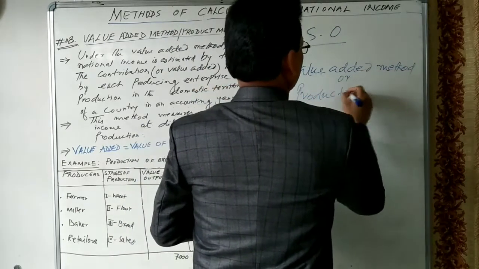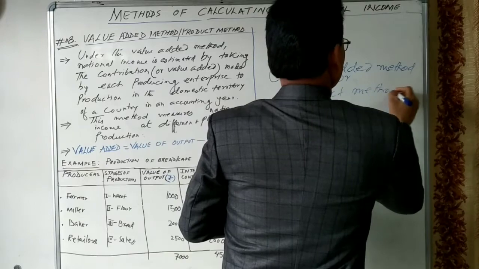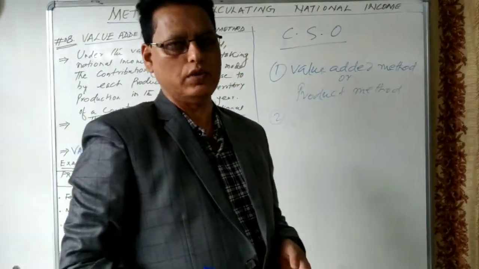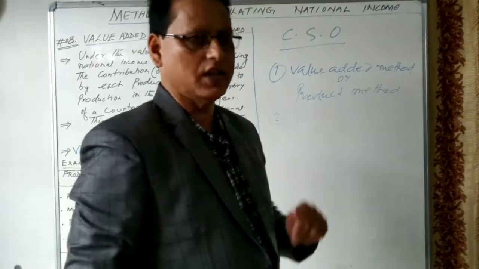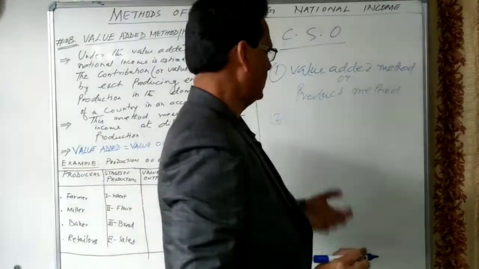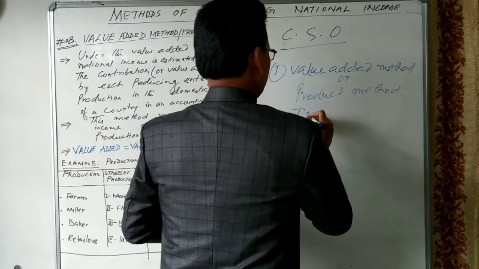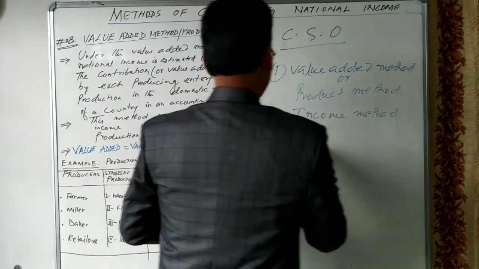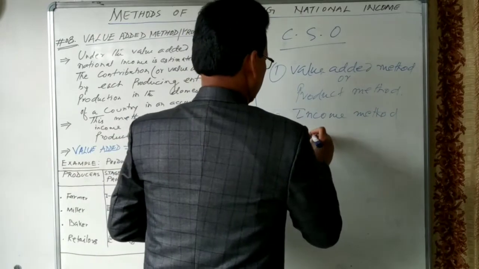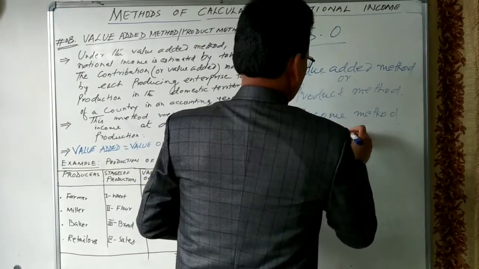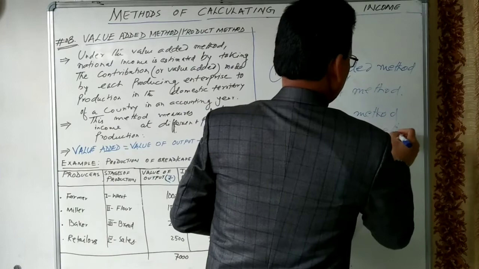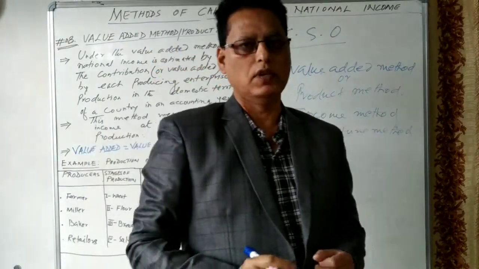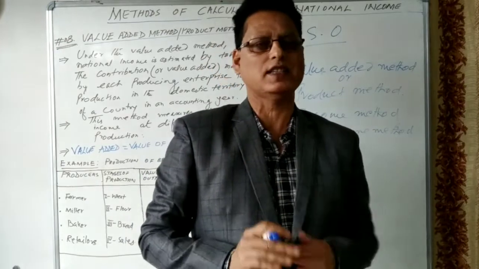Second is the income method. And third one is the expenditure method. So these are the three methods used to estimate the national income in our country. We will discuss them one by one.